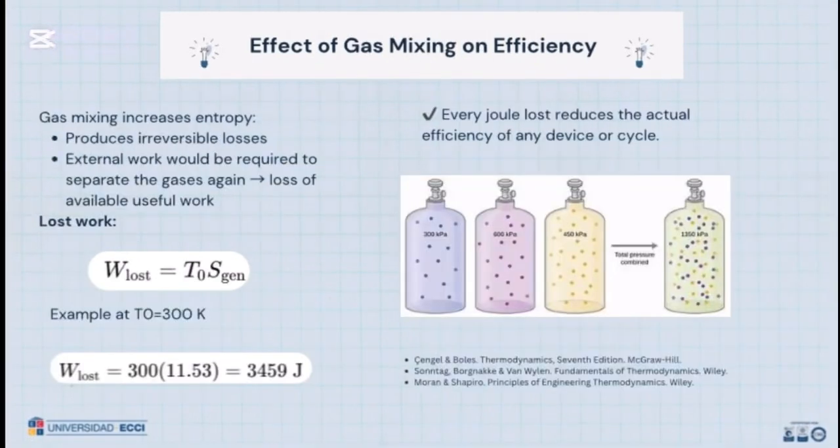Effect of gas mixing on efficiency. Gas mixing increases entropy and produces irreversible loss. External work will be required to separate the gas again, a loss of valuable useful work. Lost work: the work loss equals T0 times S_gen. Example, at T0 equal to 300 Kelvin: work loss equals 300 times 11.53, equal to 3,459 joules. Every joule lost reduces the actual efficiency of any device or cycle.